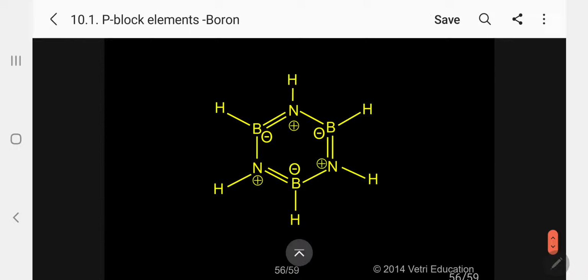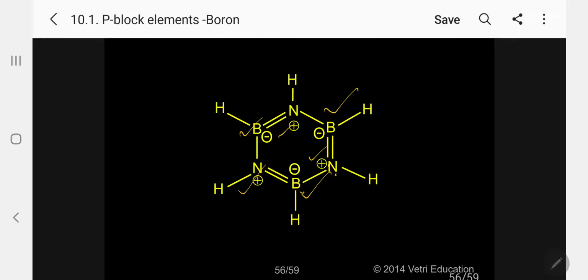Please follow. Alternately, boron is there, then nitrogen, boron, nitrogen, boron. So wherever boron, minus sign; wherever nitrogen, plus sign. Please have it in mind. Alternately, double bond between boron and nitrogen. So boron minus and nitrogen plus, between boron and nitrogen.